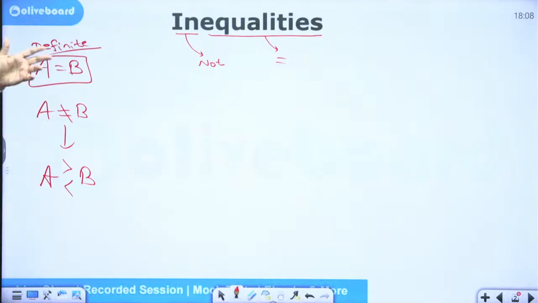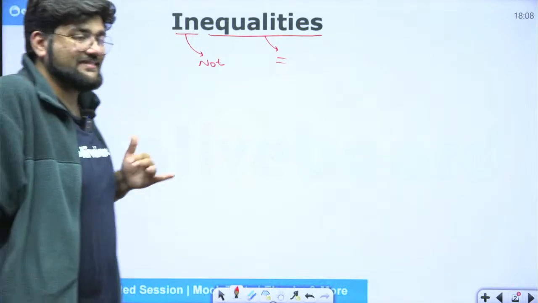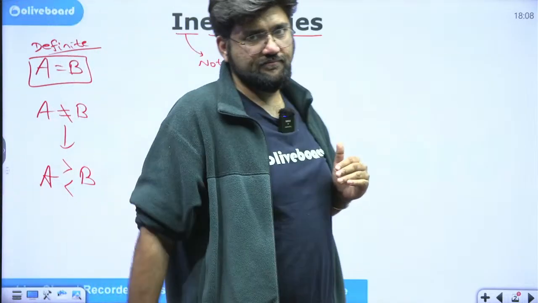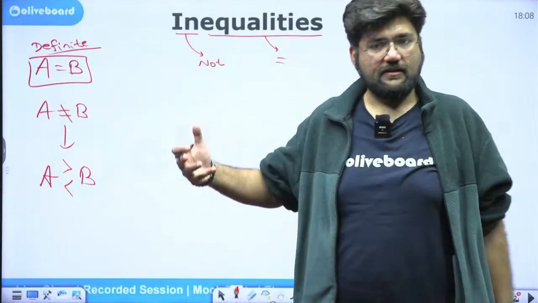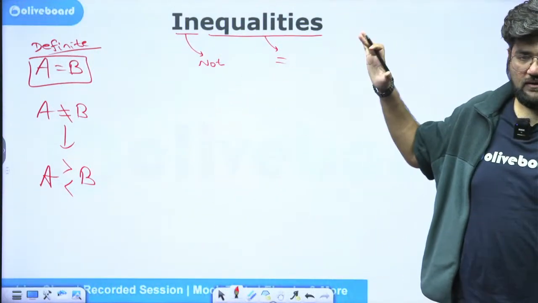See, either A is equal to B or A is not equal to B. If A is not equal to B, then A is either greater than B or less than B. Now, being greater and lesser reduces the scope a bit. It makes it slightly more definite. That's the whole idea. Okay.